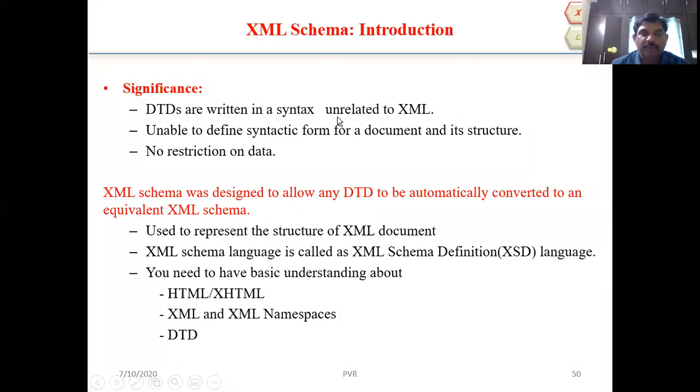Good morning, everyone. I'm giving a small presentation on XML schema.